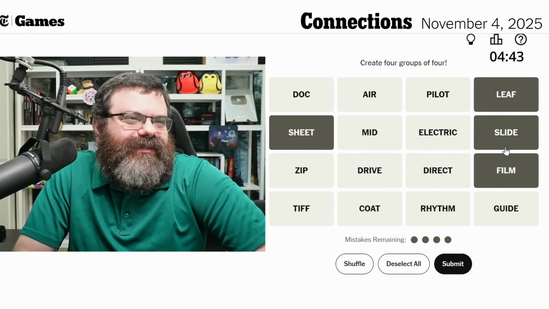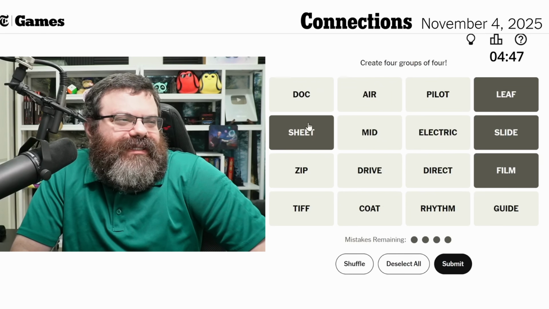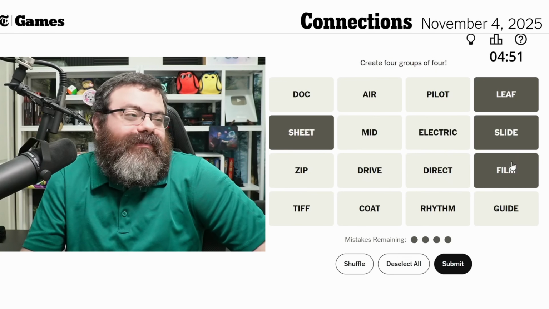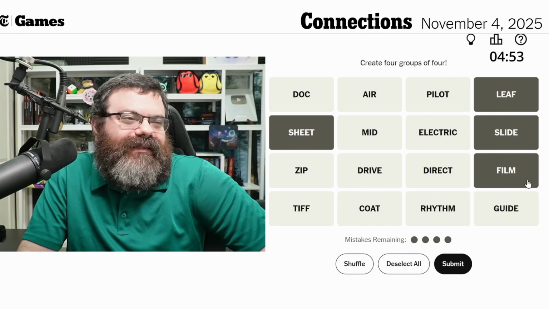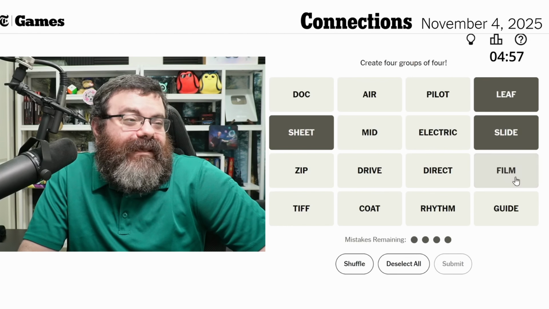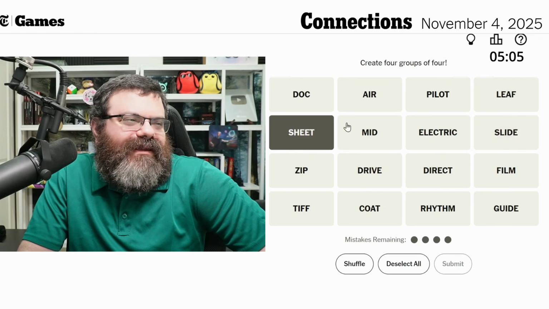These are all on top of each other. My thought process here is this is like a single paper, like the sheet, the leaf, the slide, the film. Film doesn't feel quite right though. Would it be a doc, like the document, or I don't know. Let's keep that in our pocket because I'm not sure that's right.